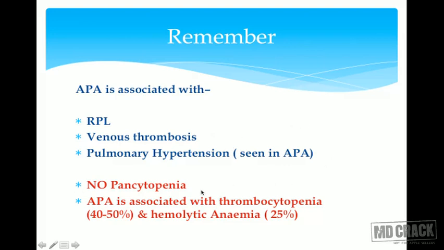There would be no pancytopenia. What goes down is platelet count because platelet aggregation because of thrombosis, and it may have hemolytic anemia in 25% of the patient. But neutrophil count always remain normal in antiphospholipid antibody syndrome. Remember this, it's very frequently asked question.